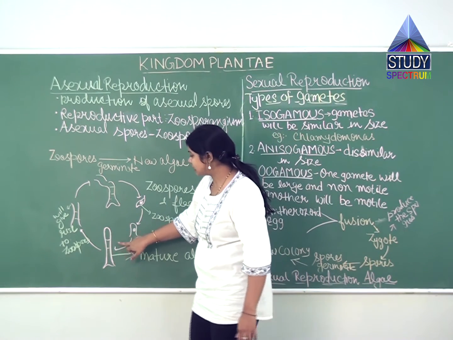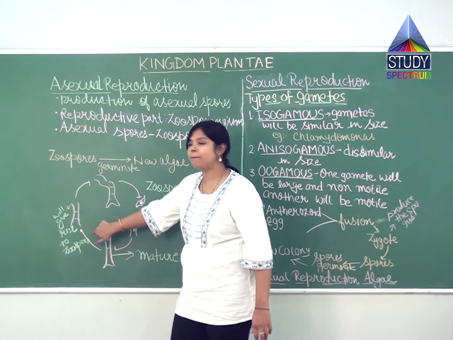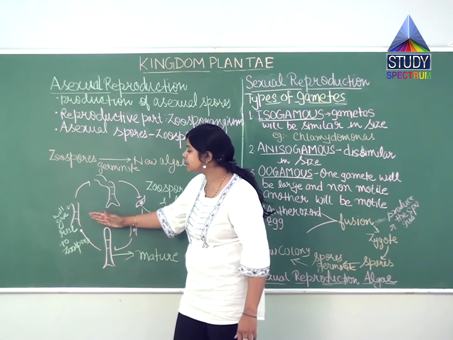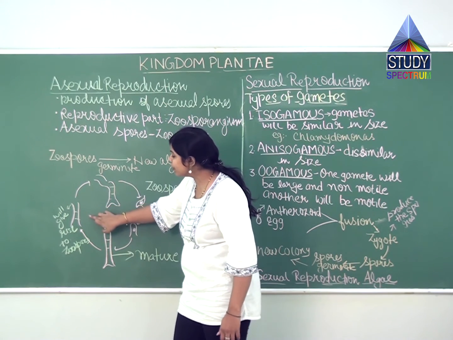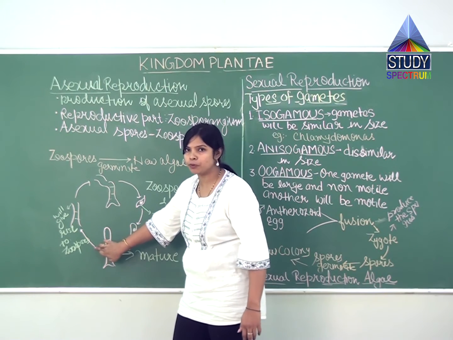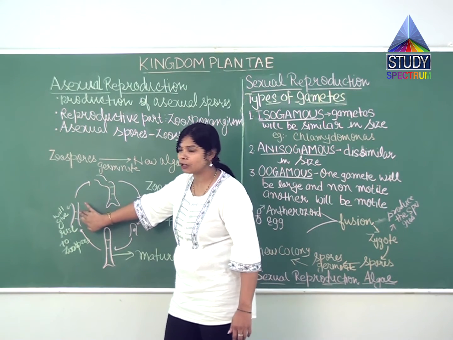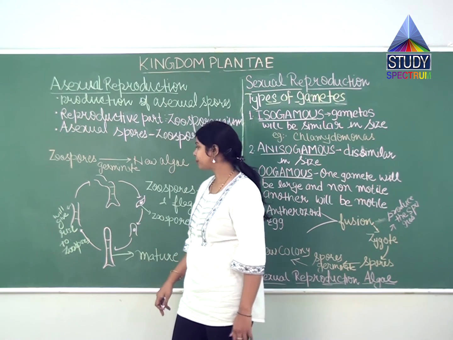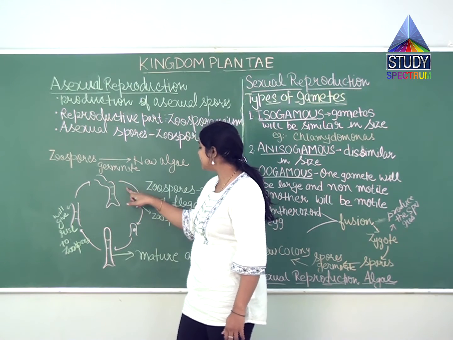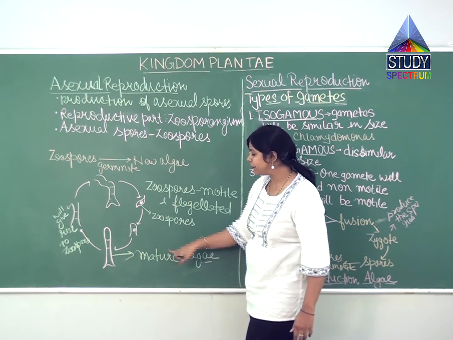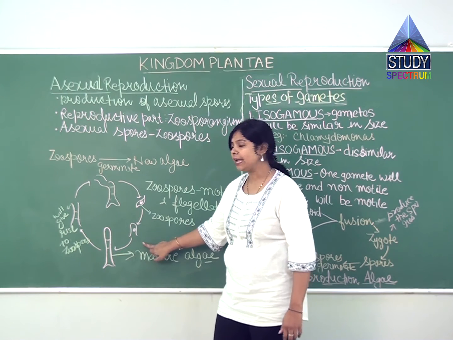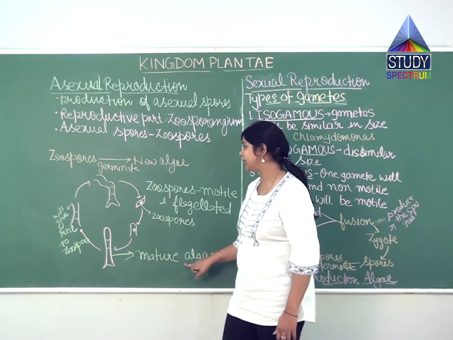So after some time, what will happen to this thallus? It will give rise to new spores from the reproductive part, the zoosporangium. This zoospore will again germinate and form new algae, which will become the mature algae.